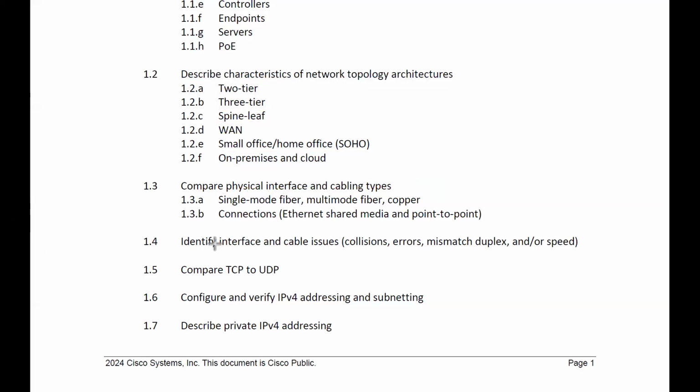Next, it says to identify the interfaces and the cable issues. Then compare TCP and UDP.